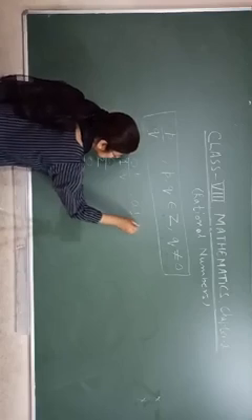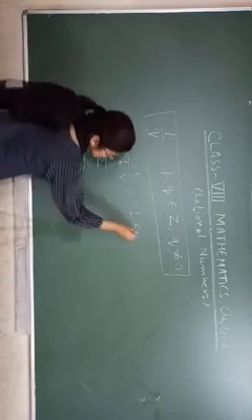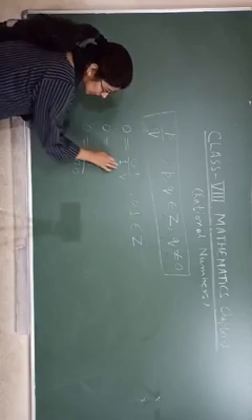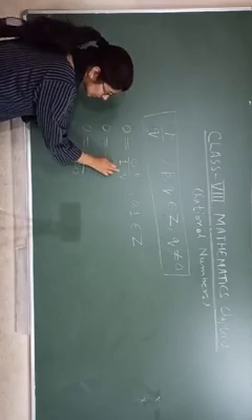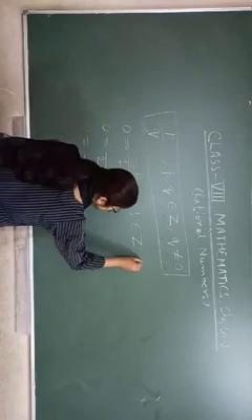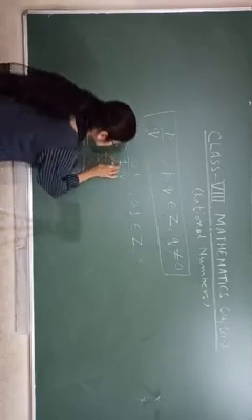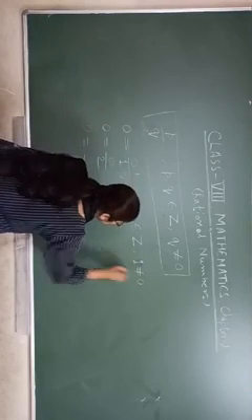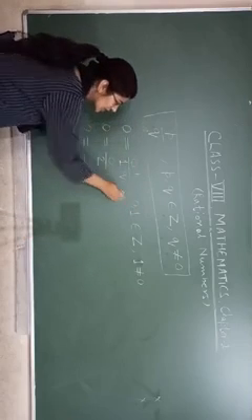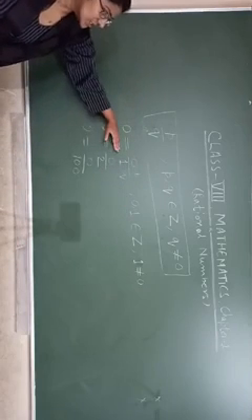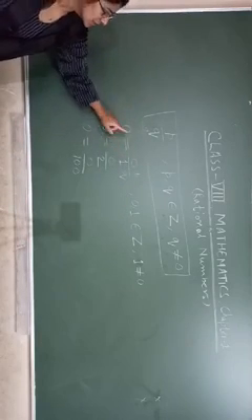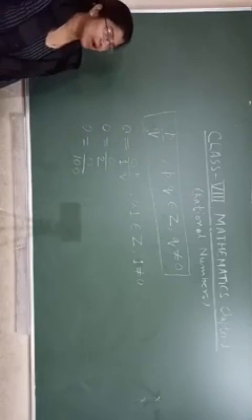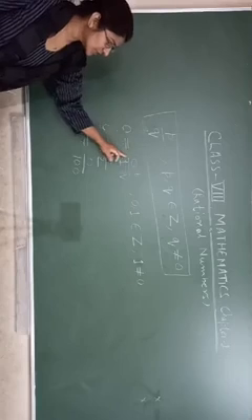0 and 1 both belong to integers. 0 is an integer and 1 is also an integer. And q should not be 0 here. So what is q? Q equals 1 here, and 1 is not equal to 0. So this one satisfies our condition. So we can say 0 is a rational number. We can express 0 like that.